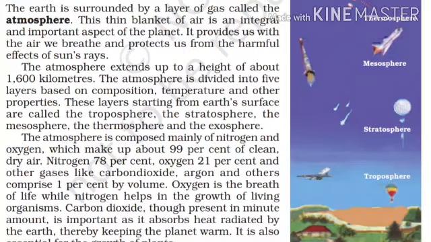Now we come to know about carbon dioxide. Which type of gas is this? Carbon dioxide, though present in minute amounts, is important as it absorbs heat radiated by the earth. Whatever heat and radiation our earth emits, this carbon dioxide absorbs it, thereby keeping the planet warm. It means we can say it keeps our planet warm. It is also essential for the growth of plants.